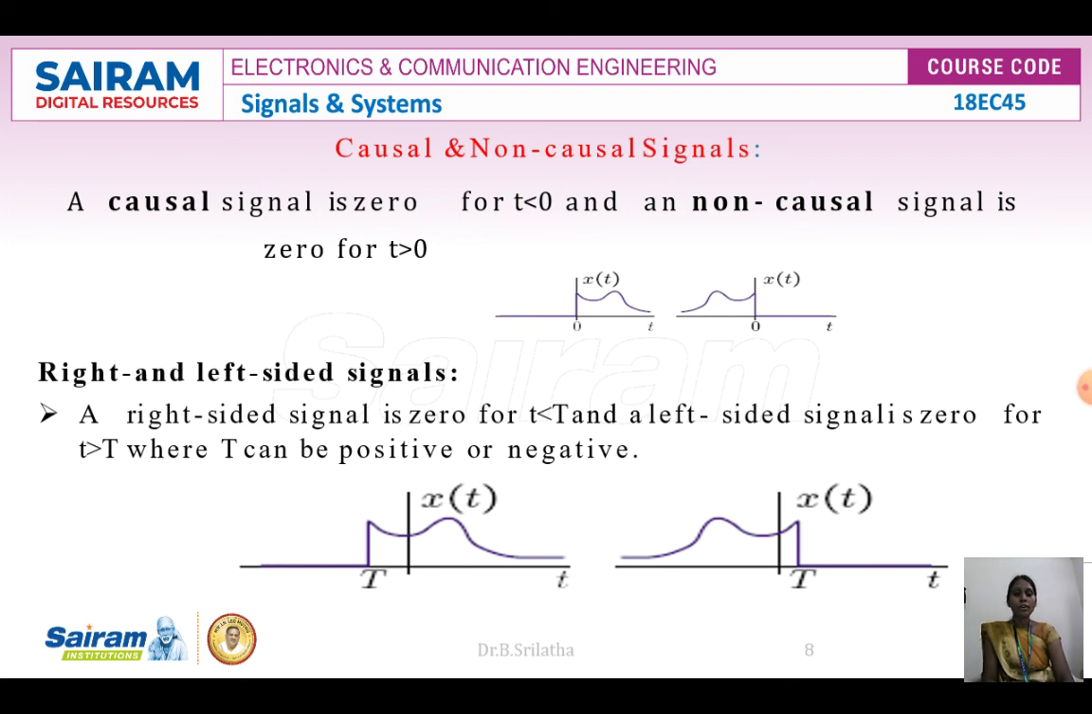To say it in a simple way, a causal system is one where the output depends upon the present and previous values: present and previous input, and previous output. Such a system we call a causal system. If any system output depends upon the future inputs or future outputs, such a system we call a non-causal system.